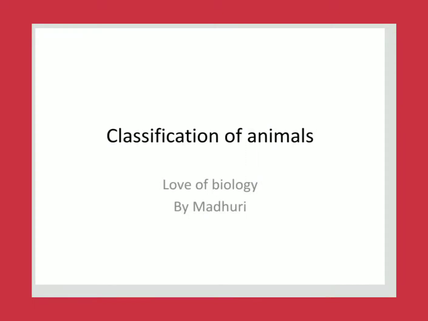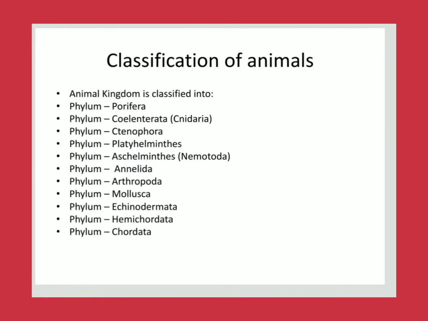Today we are going to learn about classification of animals. All the eukaryotic and the last kingdom is classified into many phyla. Actually they are chordates and non-chordates. They all come under the phyla: Porifera, Coelenterata, Ctenophora, Platyhelminthes, Aschelminthes, Annelida, Arthropoda, Mollusca, Echinodermata, Hemichordata.